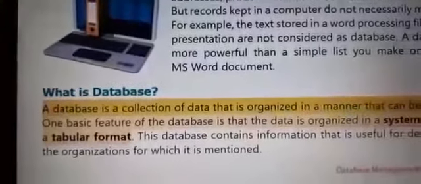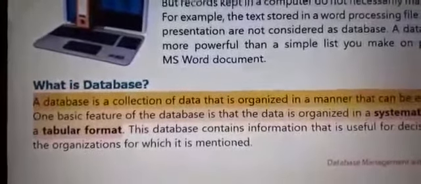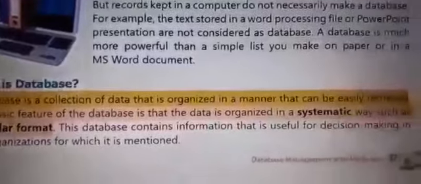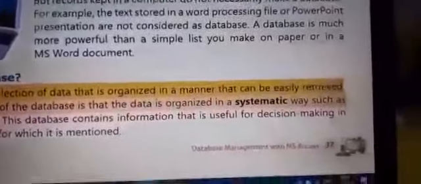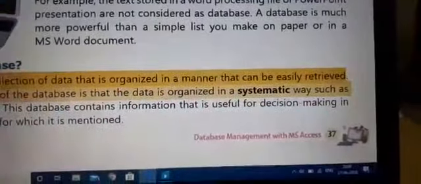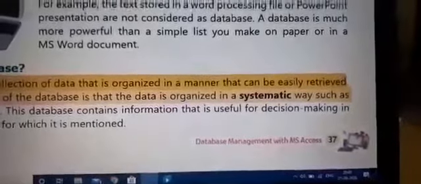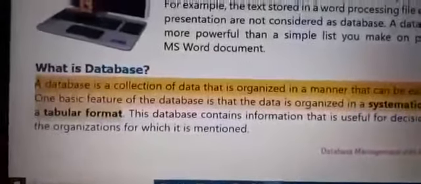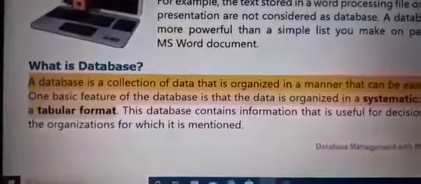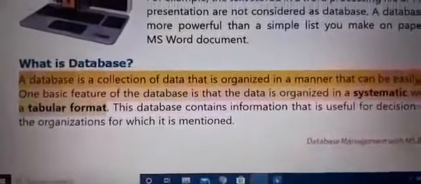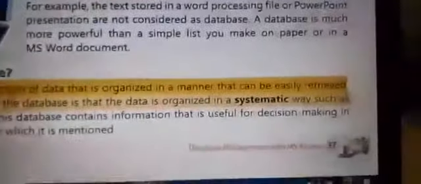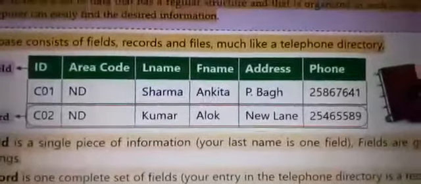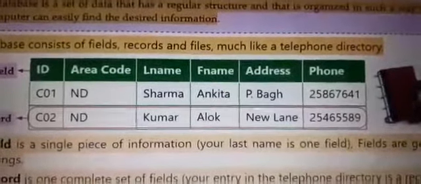Next is what is database? A database is a collection of data that is organized in a manner that can be easily retrieved. Retrieved means to find. One basic feature of database is that data is organized in a systematic way, such as a tabular format like this. This one is tabular format.